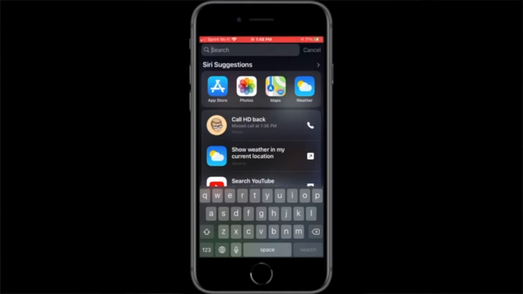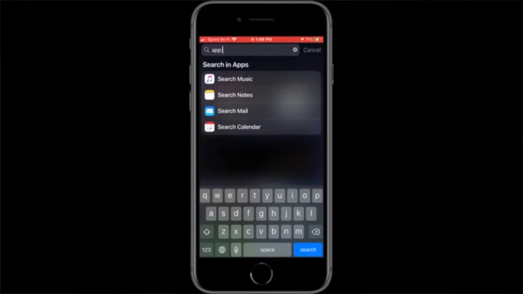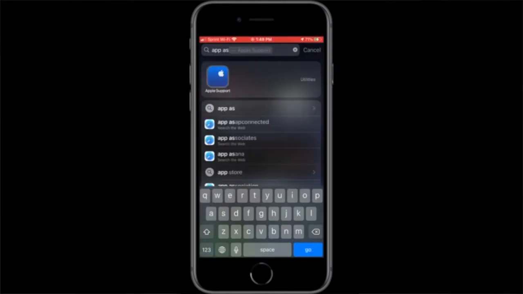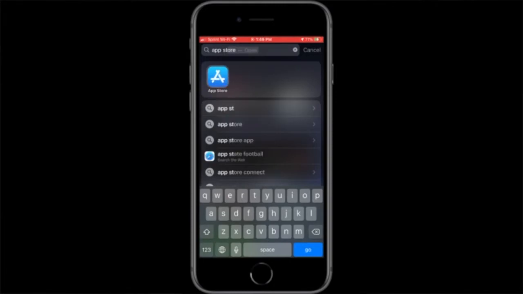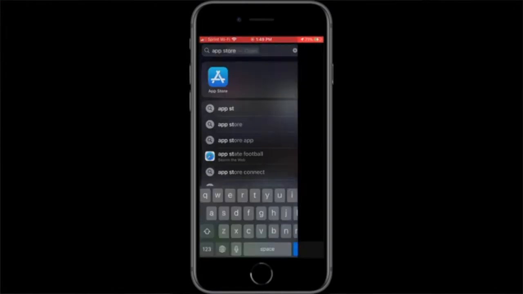if I type in here, you can actually use this to open apps. So this works very well for me because I've taken off my app pages around the app launcher. If I don't want to scroll through that, I could just type in here. Let's start typing app store, and I cannot type. You can see it gets highlighted there, and down here instead of search it says go for the blue button. So that is just like a quick launcher for apps.